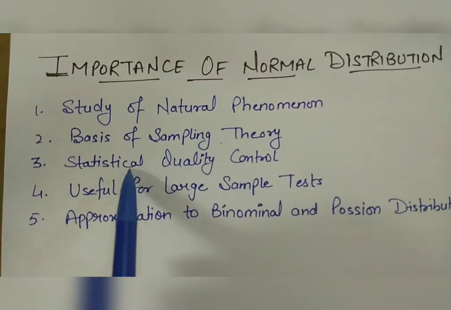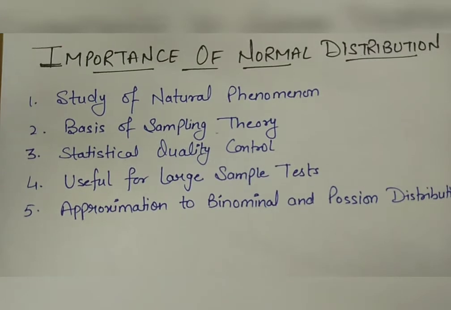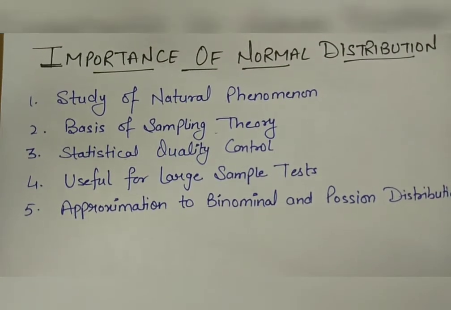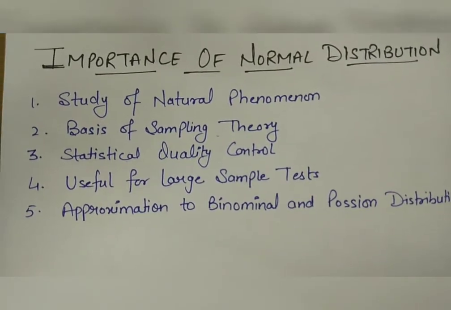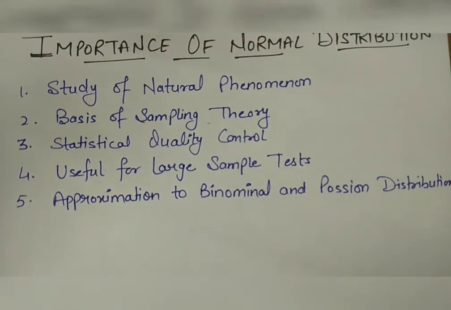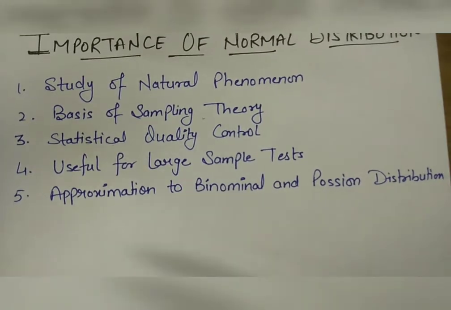Third, statistical quality control. It finds large importance in statistical quality control. It helps in determining the tolerance or specification limits within which the quality of a product lies. Variations in the quality of a product are acceptable within these tolerance limits.